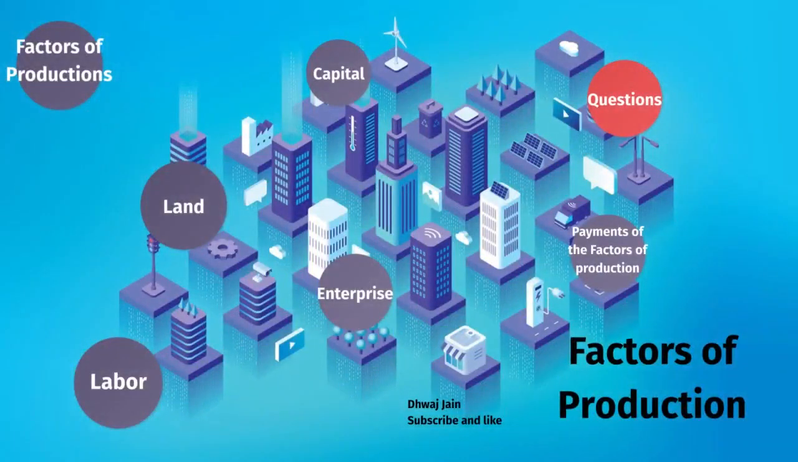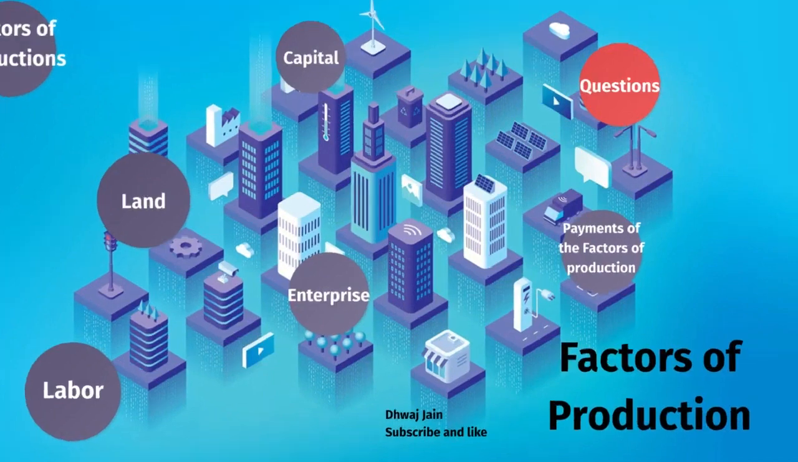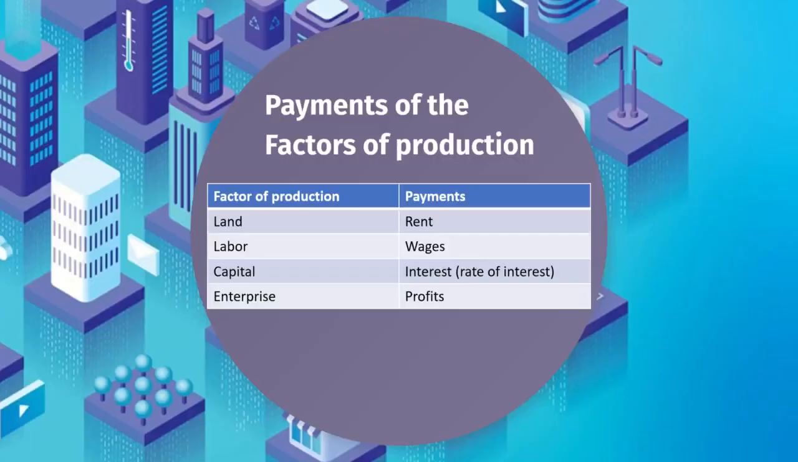So let's move on to the next topic, which is payment of factors of production. Payments are made for the use of factors of production. A firm pays wages for the services of the workers. For bearing uncertain risk and organizing the other factors of production, entrepreneurs earn profits, land receives rent, and interest is a payment for the capital.